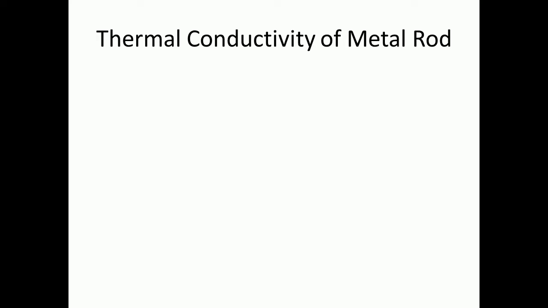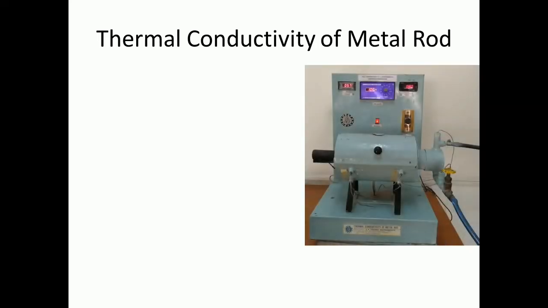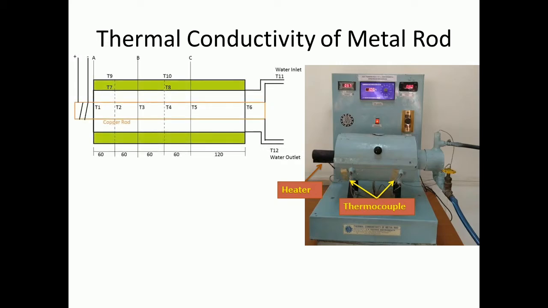Description and specification of the apparatus. Apparatus consists of a metal rod which is insulated all over its surface with a thick layer of insulating material. An electric heating coil is fixed to one end of the rod while the other end protrudes into a water jacket. A number of thermocouples are fitted along the length of the rod. Thermocouples are also provided to measure the temperature inside the insulation and at water inlet and outlet.